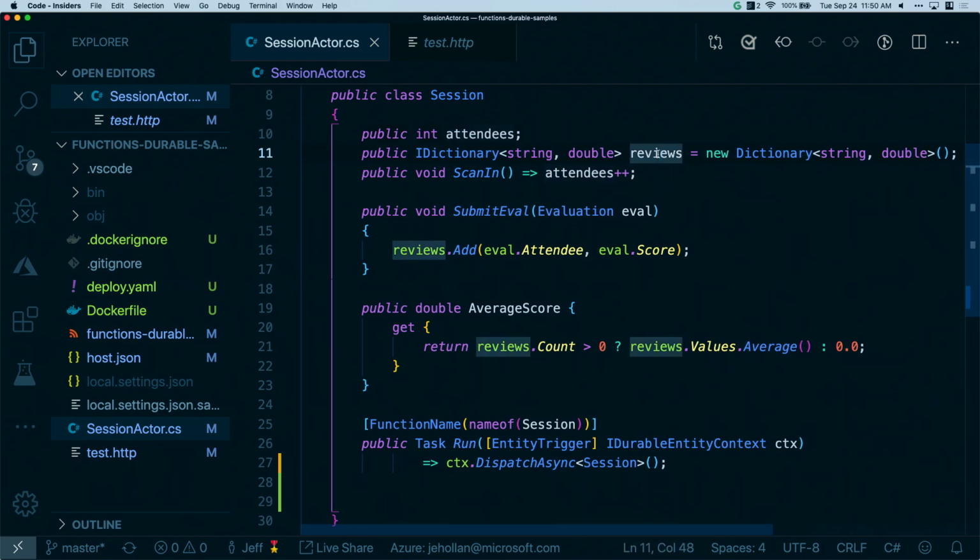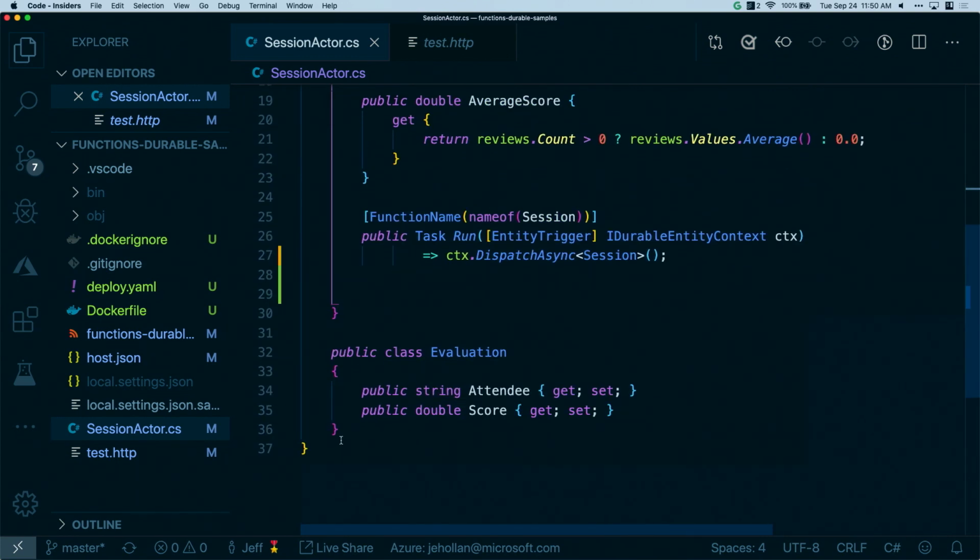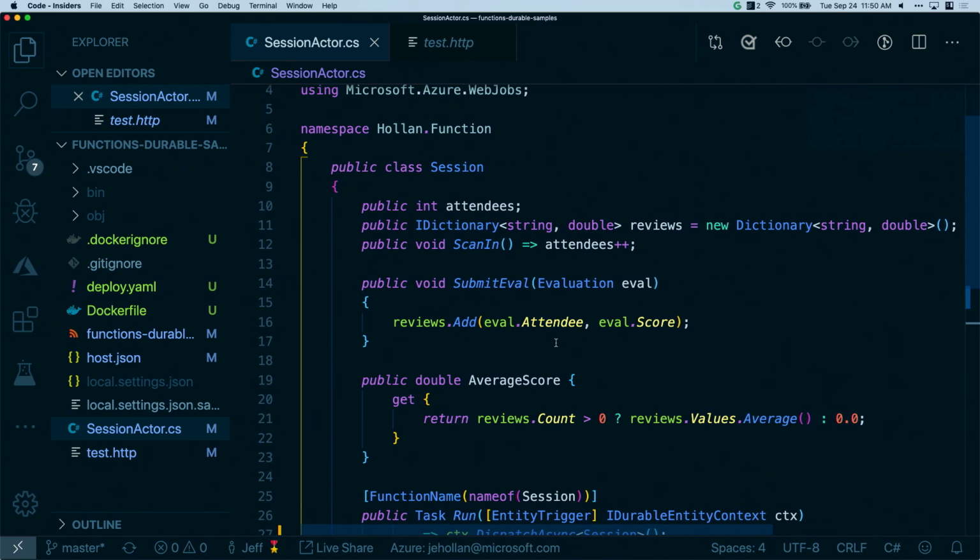Maybe they can submit reviews or evaluations, which is going to be a dictionary with the string and double, string being the attendee name, double being the score. And I can also submit an evaluation, which is a method to submit an eval. Here I'm going to pass in an evaluation, which I've defined here. It's just an attendee and a score, as I mentioned. I can add those together. I can even get back an aggregation, which is like, hey, give me back the average score for this session.